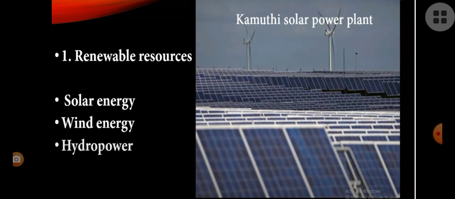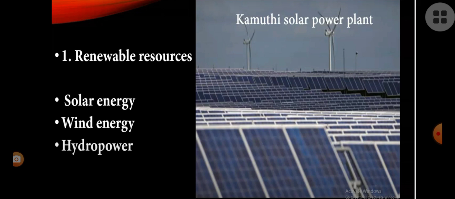so first let's study about solar energy. So, solar energy is one of the renewable resources because sunlight is available always. Okay, we cannot exhaust sunlight, it is always available.